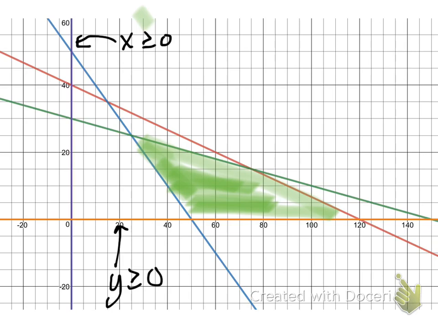This is the step where it starts getting a little different than yesterday. We need to identify the vertices that make the polygon of that shaded region. And so each one of these, my tick marks are counting by 5s. So the first one, the blue and green meeting up, is going to be at 25, 25.